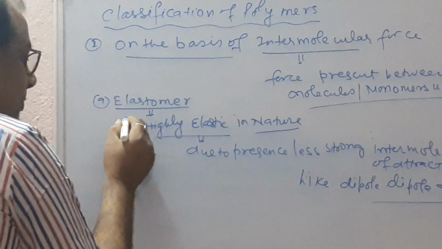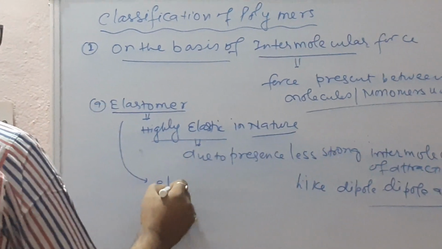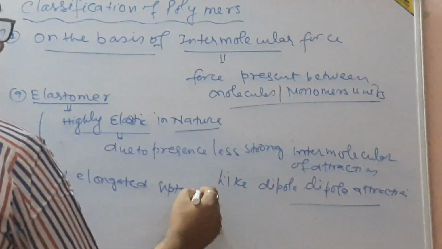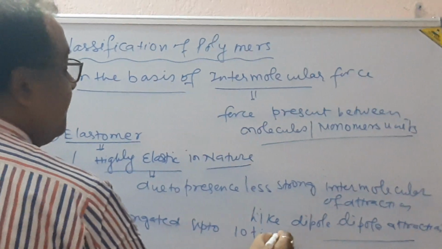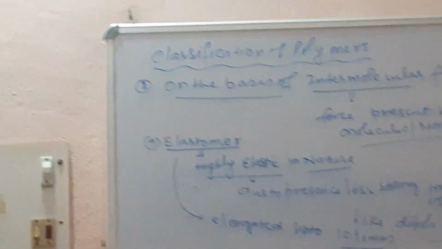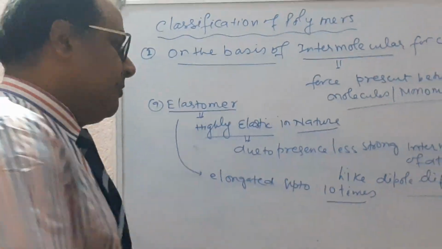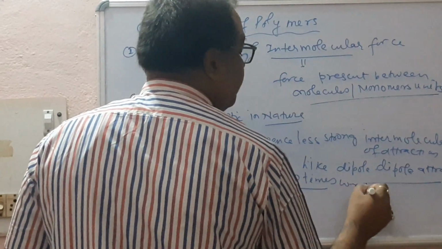These polymers can elongate up to 10 times. Due to the weak attraction force, they elongate up to 10 times with respect to the original length.